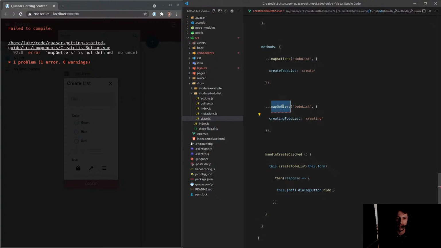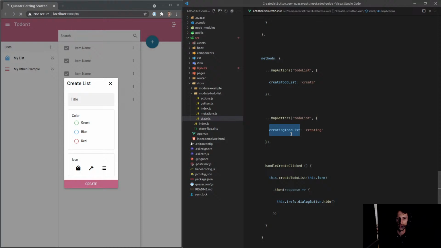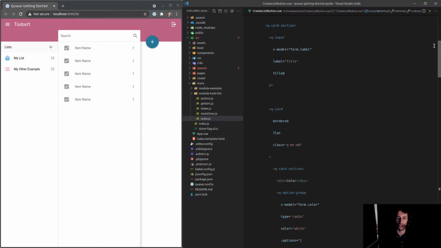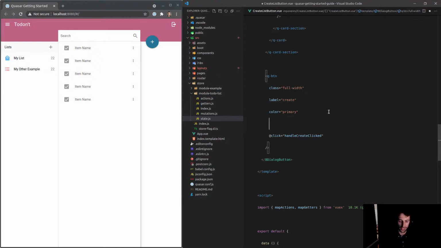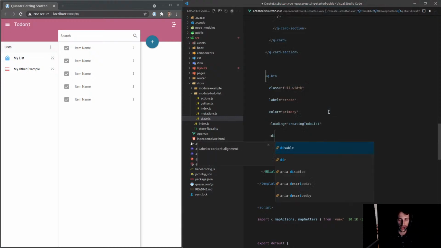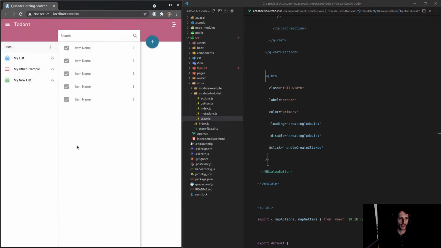So we now need to make sure we're actually using that. So let's come up here and use it. And now we can see whether or not we're creating the to-do list. And if we are, we're going to change the button to a loading button and disable it as well. So we can come in here and say loading is equal to creating to-do list. And then we can also say disable if we are creating the to-do list. So let's come up here and say my new list, make it a green one. Let's give it a shopping list icon, and let's see what happens when we click create. Nothing at all. That was a complete failure.